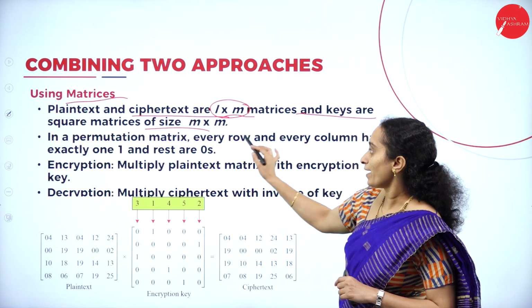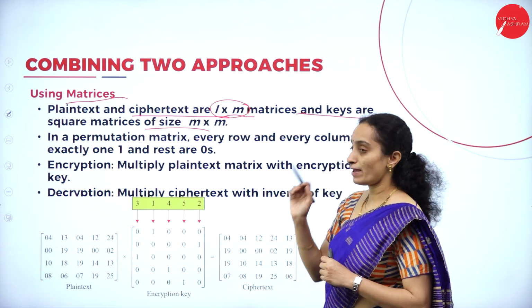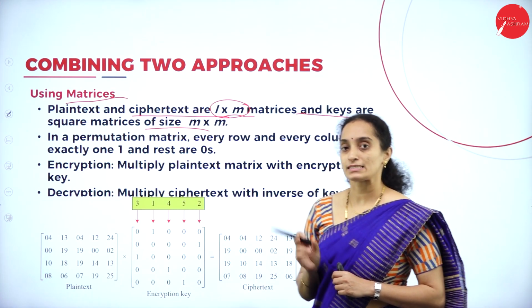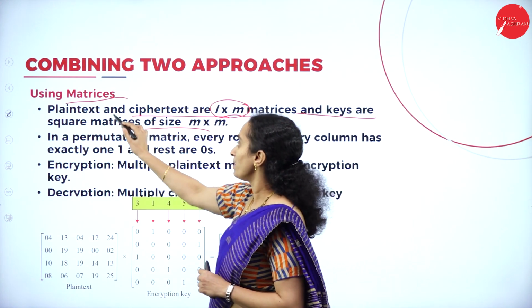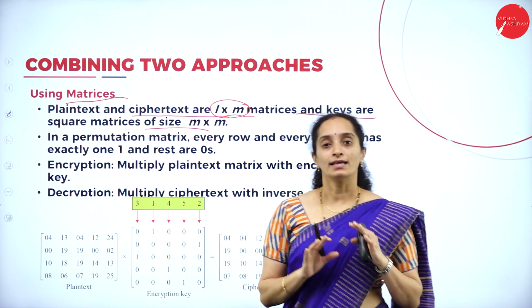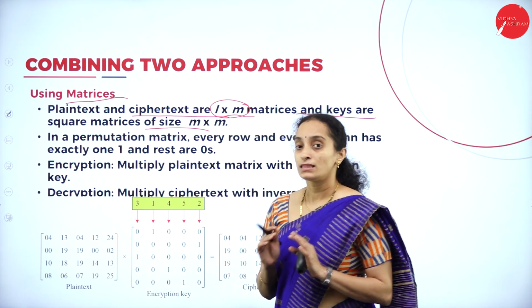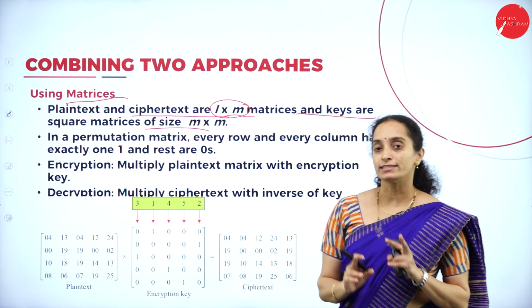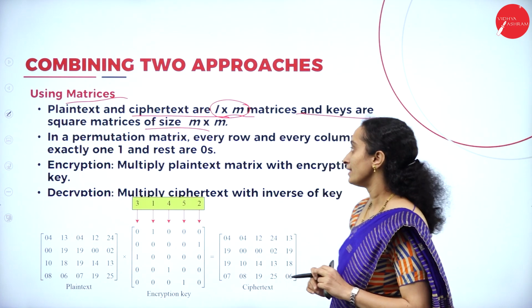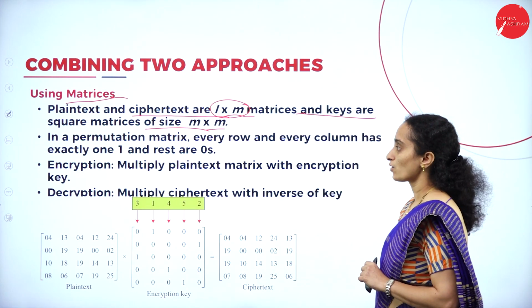We have the square matrix and the normal matrix based on the text of the message. Size of the matrix in plain text and ciphertext depends on the size of the message. Alright. But the key matrix will always be square in size. Okay. The equal number of rows and columns.